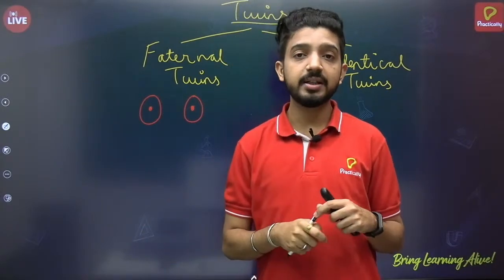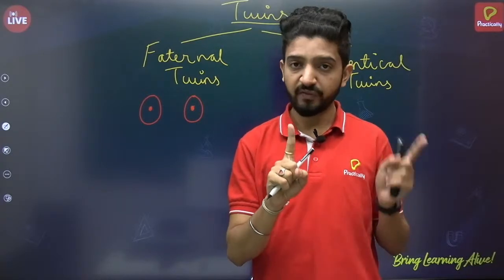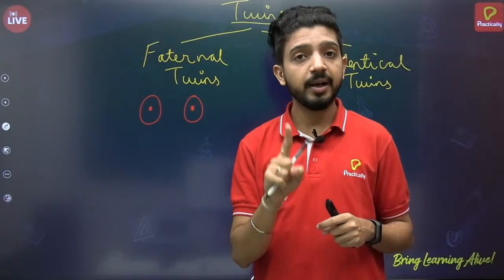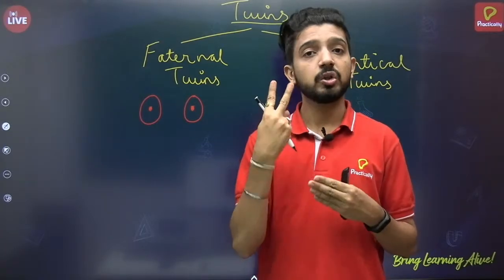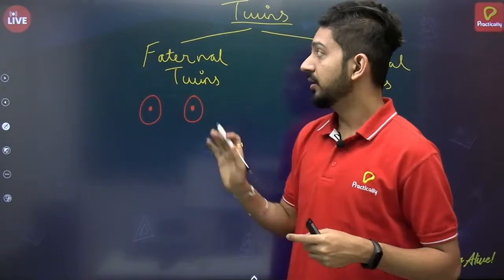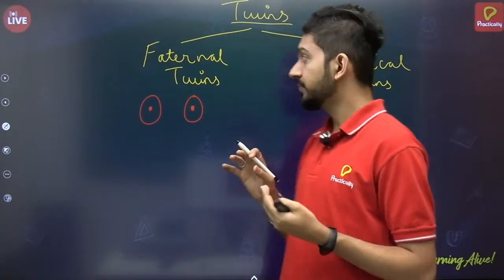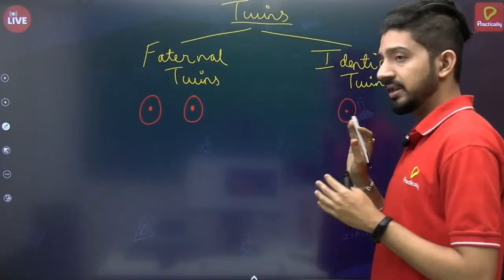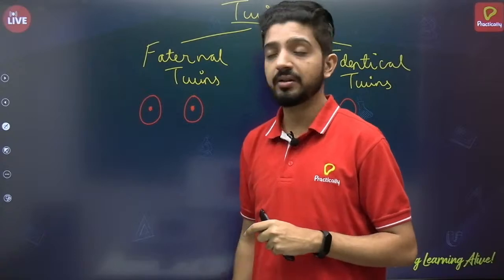Now we have seen that in the female reproductive system, every month only one ovum is produced, but sometimes it might happen that in the same month two ovums are produced from both the ovaries. In identical twins, there is only one ovum. We'll get back to this later. First, let's complete fraternal twins.